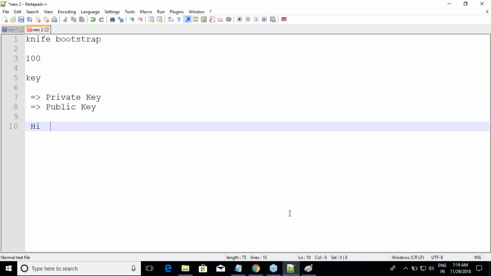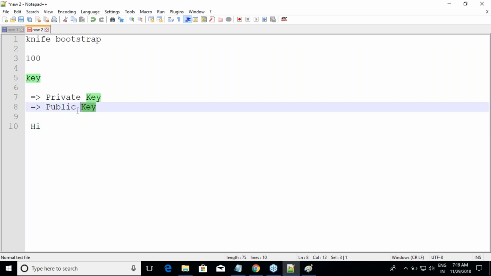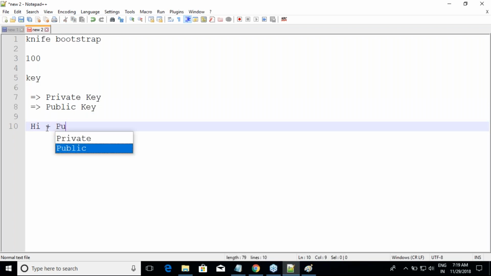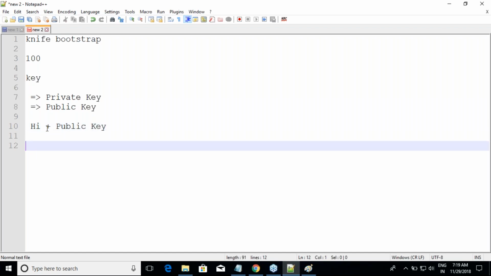So what you do is you take his public key and encrypt this message with his public key, and the only person who can decrypt this message is the one who has the private key. So the message will be decrypted by the private key. The other way around, if I encrypt with my private key, I'll be able to decrypt only with my public key.